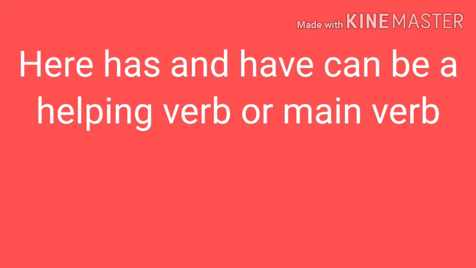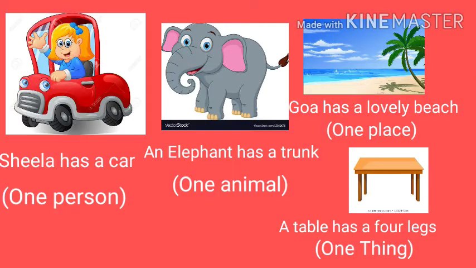Now let us learn about the uses of has and have. Here, has and have can be used as a helping verb or a main verb. Now look at these sentences here. Sheila has a car. An elephant has a trunk. Goa has a lovely beach. A table has four legs.